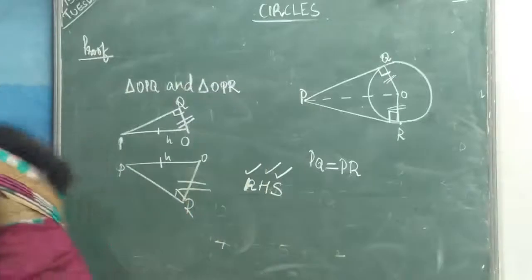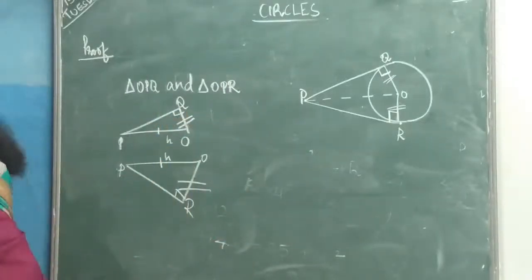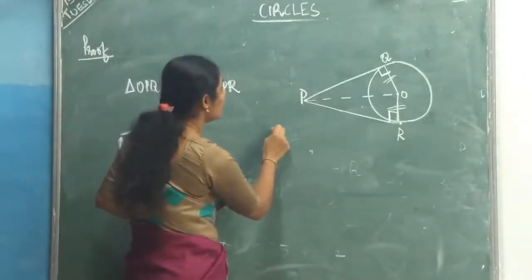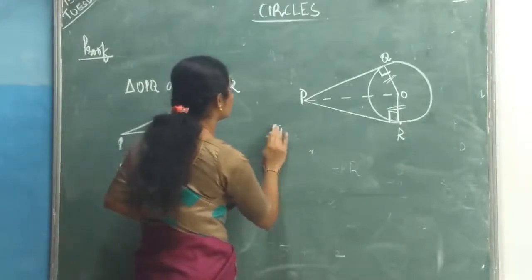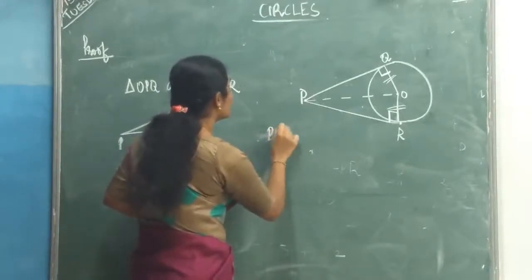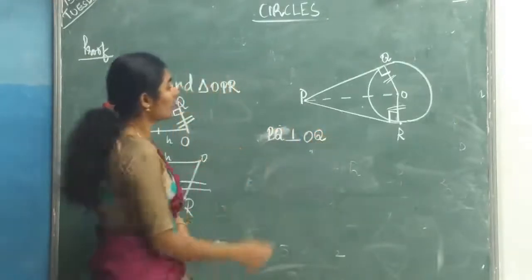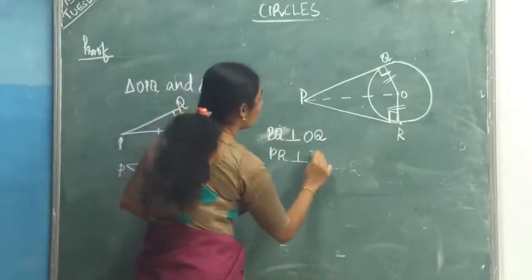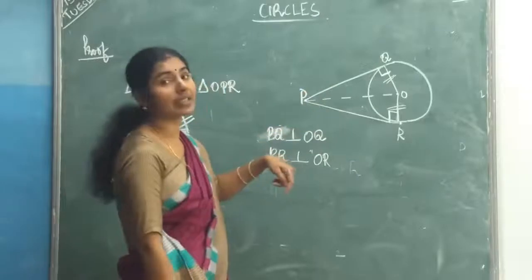So first of all, write this. Considering triangles OPQ and OPR, PQ is perpendicular to OQ, PR is perpendicular to OR. That means these two triangles are right angle triangles.